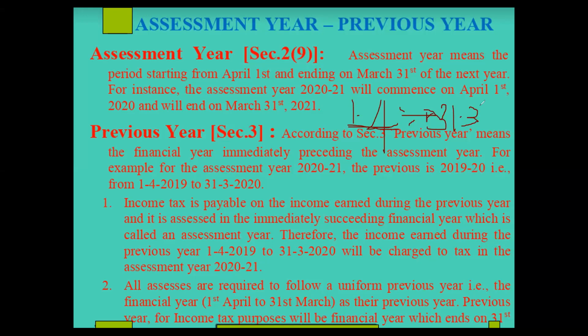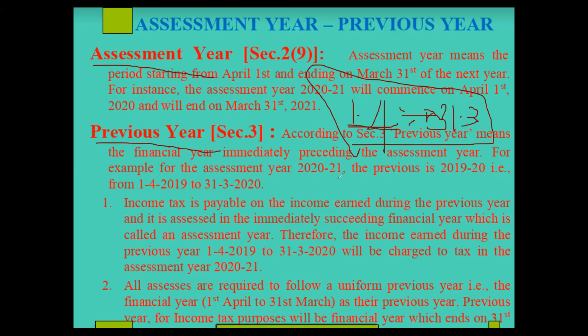That is what you mean by financial year. In a financial year, you have mainly two concepts, assessment year and previous year. We will discuss that.